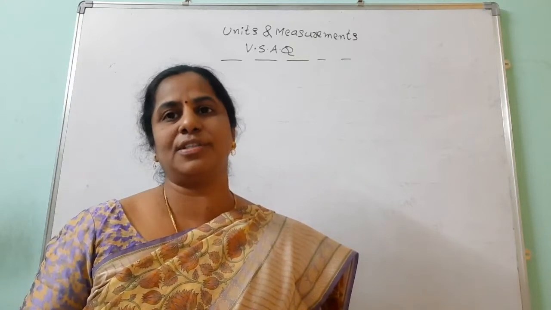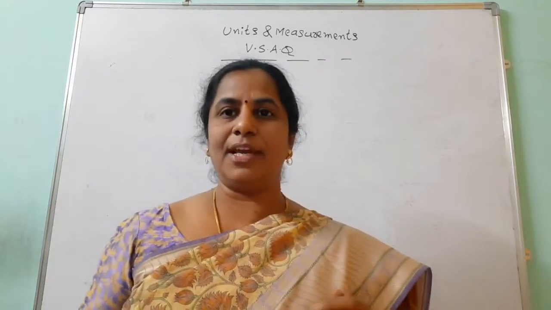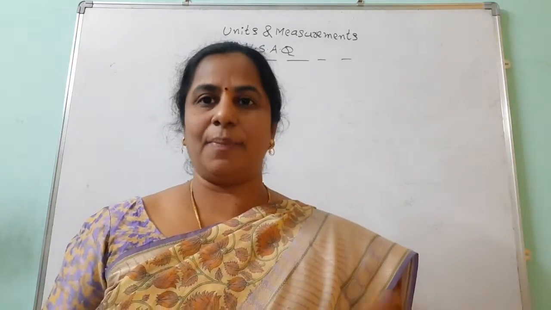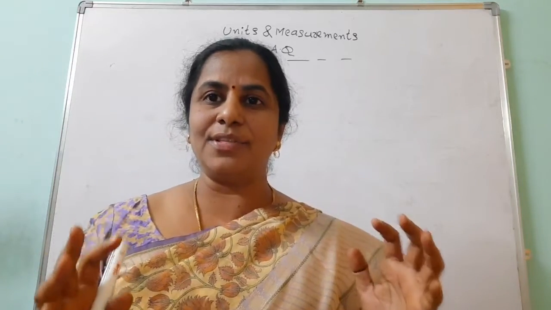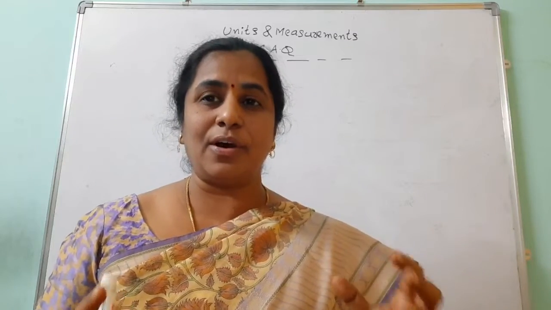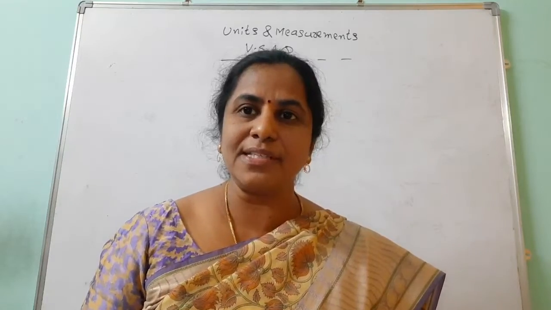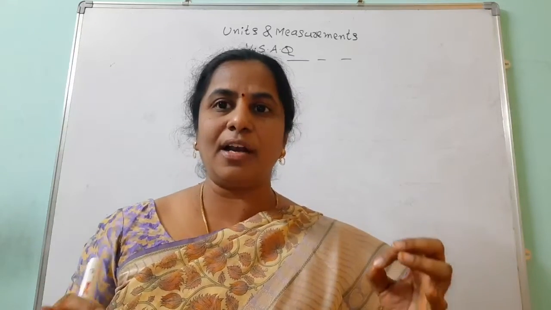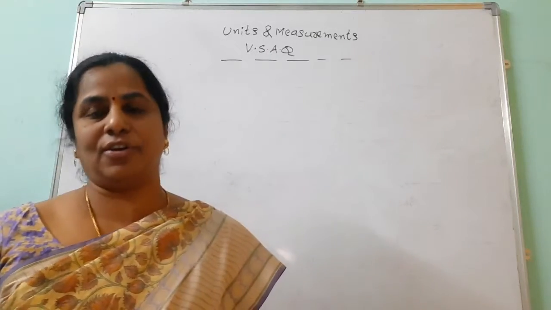The third one is the gross errors. What are the gross errors? See, suppose we want to go to some place. Our parents give one way: go straight, then left, like that. But we use our own brain, we want to search for a shortcut, and we face a problem. So gross error means, and why I am giving this example is, we have to follow the procedure while doing the experiment. If you are not following that, we get errors. That type of errors are called the gross errors.